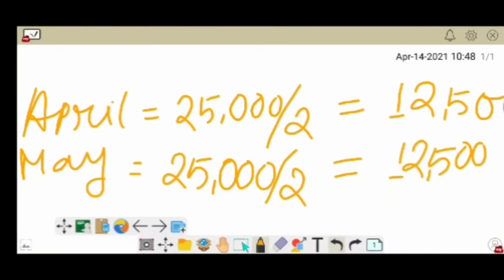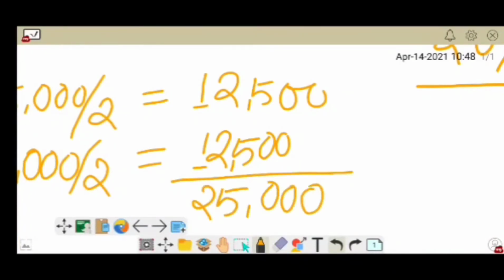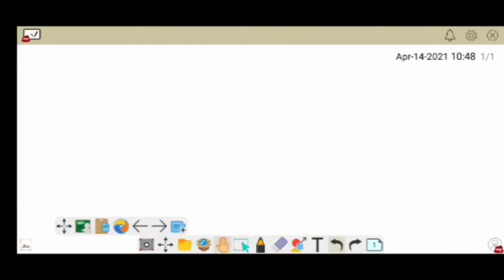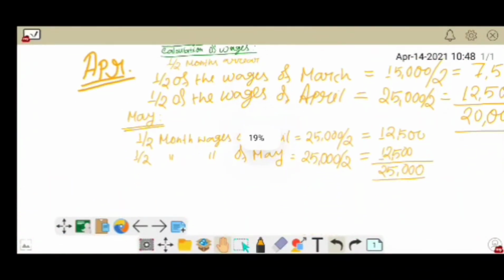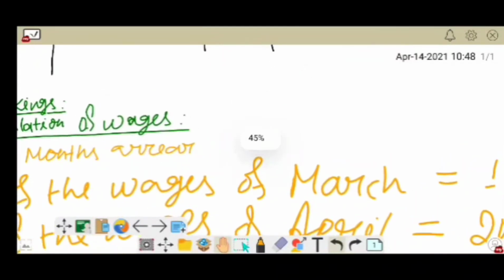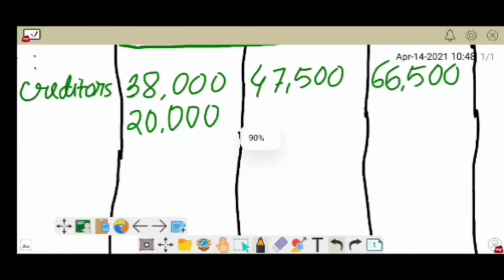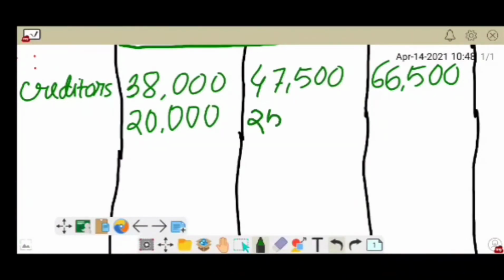So the summation amount is also 25,000. So this is also 25,000, and here we can write that amount, 25,000.